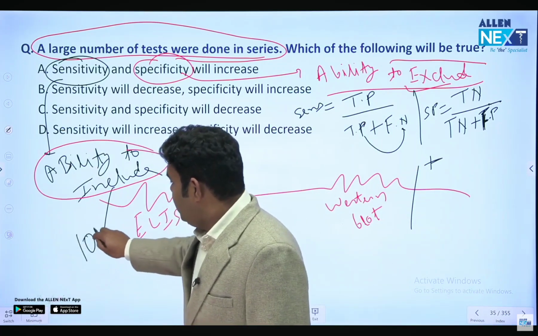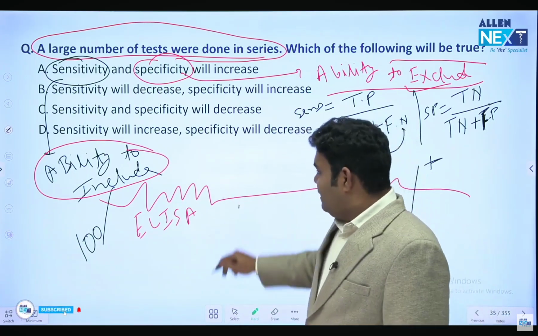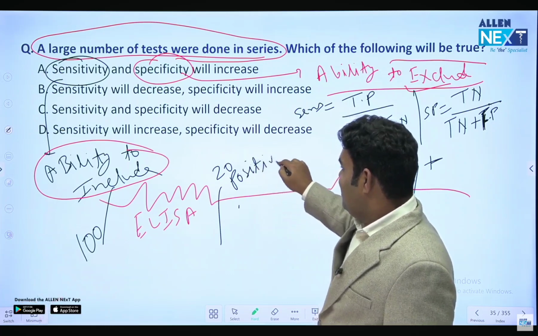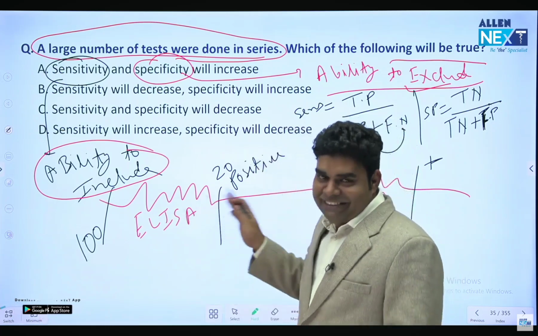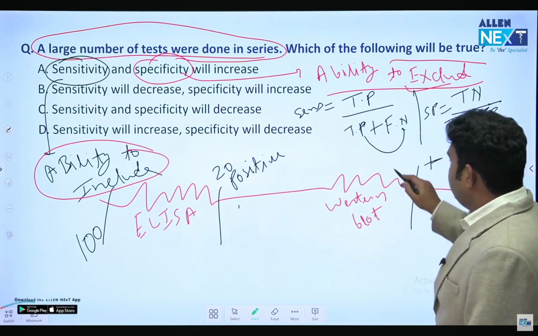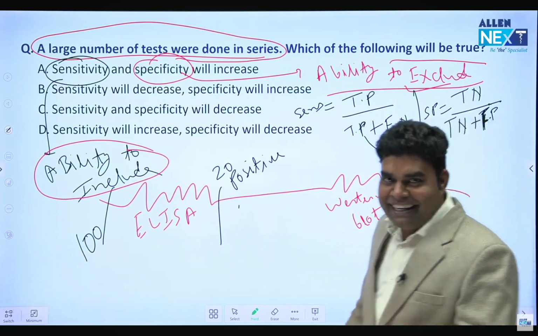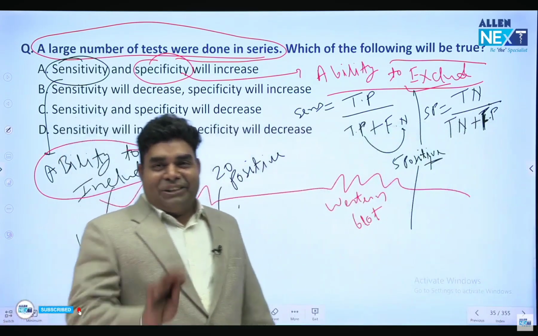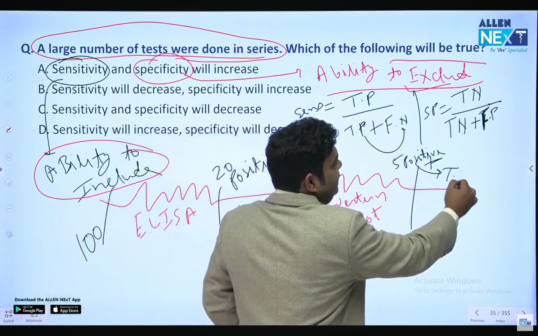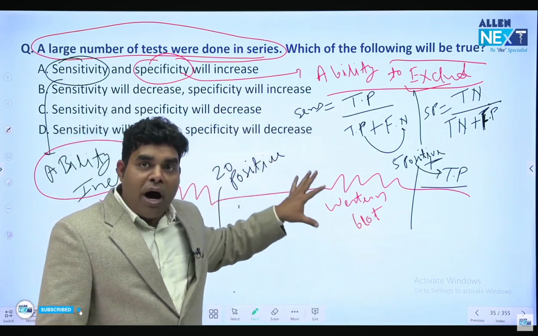I went for a party with 99 sex workers, and then all 100 of us went for ELISA, and in that ELISA 20 came positive. Guess where this man will be? In the positive part. Now all these 20 people went for confirmatory Western blot, and finally only 5 came positive. Guess where I am? In this positive part. So these 5 positive are actually having the disease. They are true positive. But what about the 15 people who are left in between?